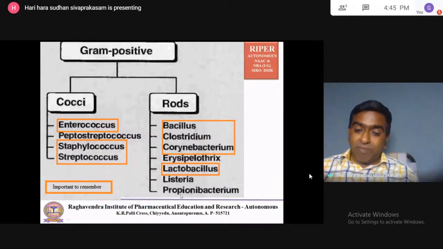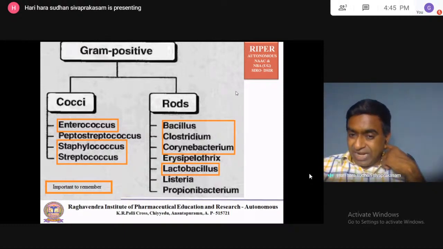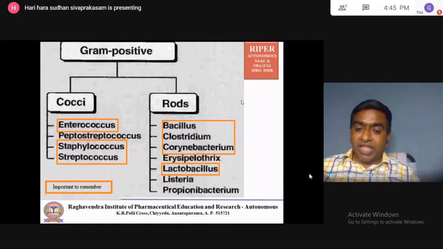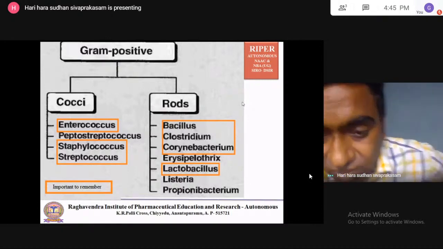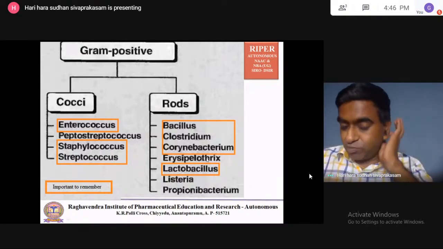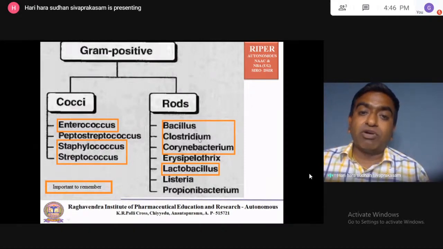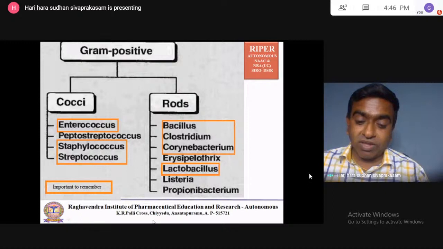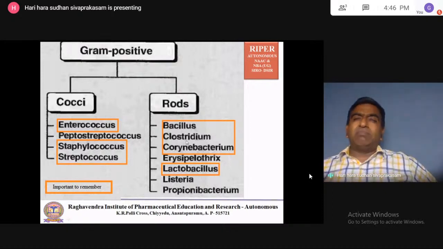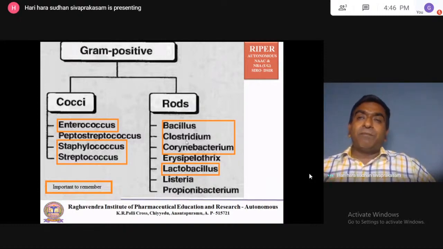If I go to the previous slide, in this, Clostridium is the only anaerobic, and the remaining are all aerobic. Propionibacterium aerobic, Listeria aerobic, Lactobacillus present in the milk aerobic, then Erysipelothrix aerobic, Corynebacterium diphtheriae aerobic, all the Bacillus aerobic. Clostridium species anaerobic: Clostridium tetani, Clostridium botulinum, Clostridium pyogenes.